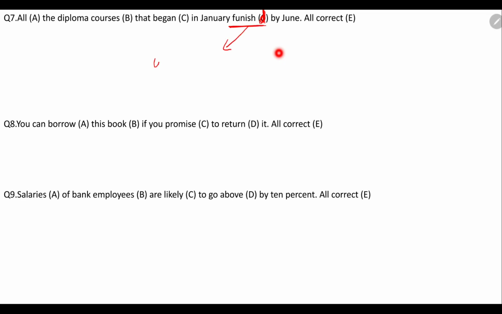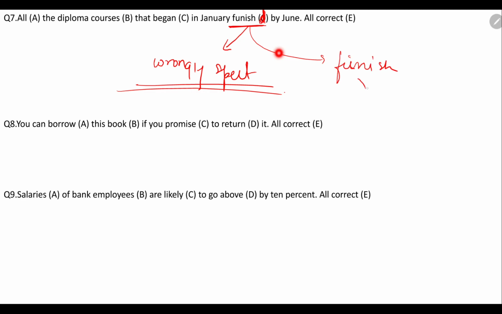This word has been wrongly spelt, or we can say this particular word spelling is wrong over here, which is finish. Finish नहीं है. It is finish. So the appropriate word for this particular statement with right spelling is all the diploma courses that began in January finish by June. Okay, finish by June. Moving on to the question number 8.